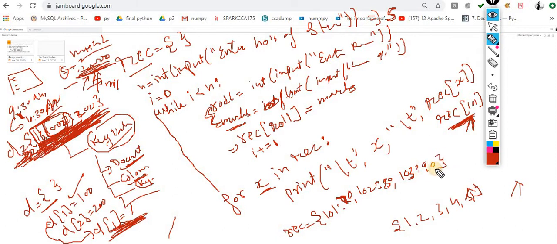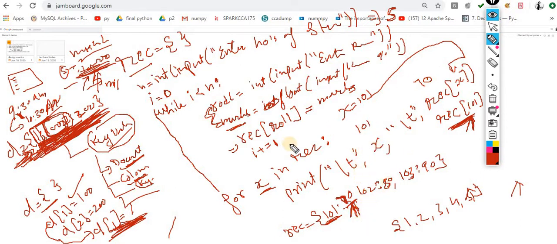Now what happens when I iterate it? x contains first 101. The x value is 101. Now I am passing this x value over here, and it will give me 70%. So the output is 70% for the first iteration, and the x value is 101.